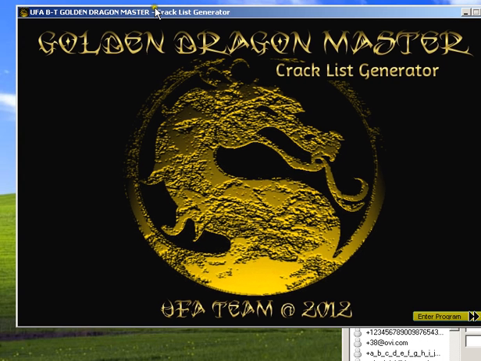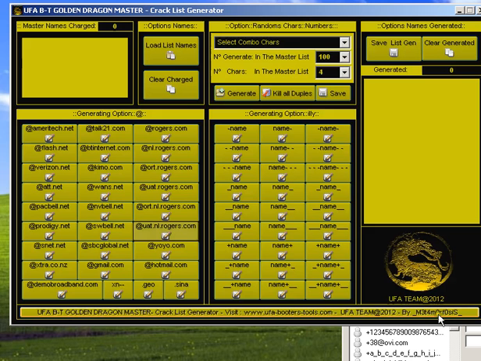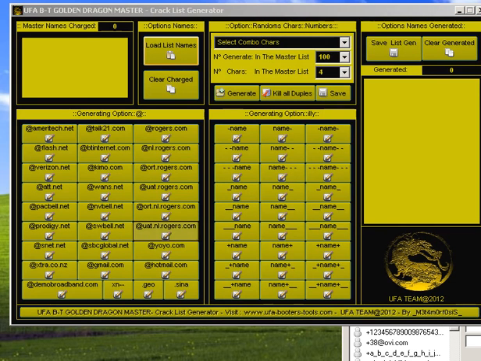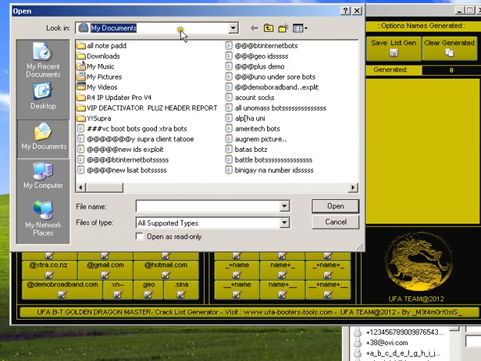Now once it's open, enter the program. This is an ID generator if you want to crack some masters. And you must go to options: names, master charge name, option character number, option auto options. Names are generated. Load names. I will load my names.